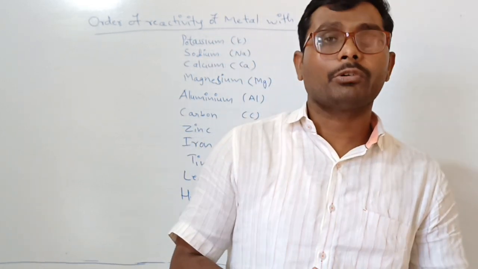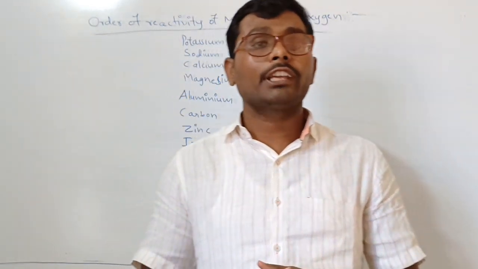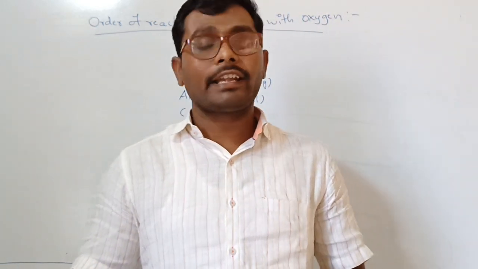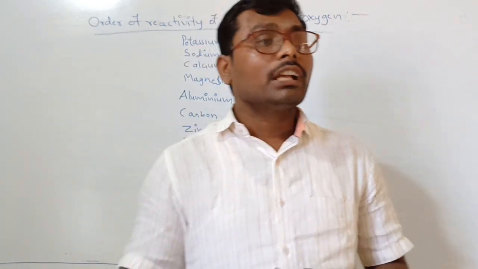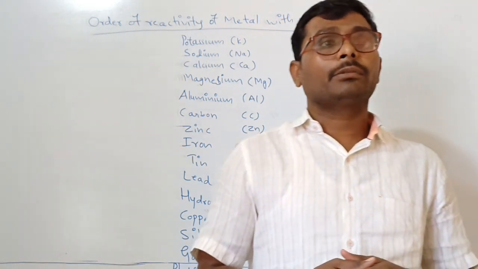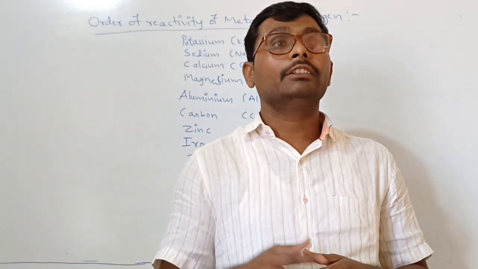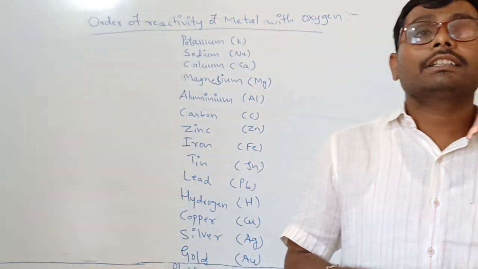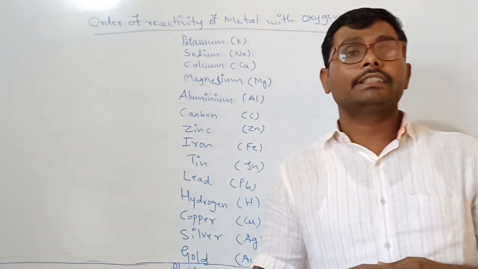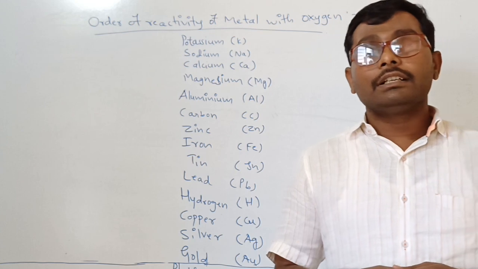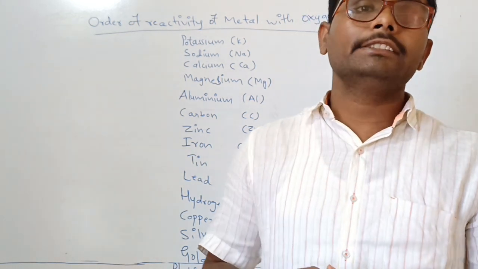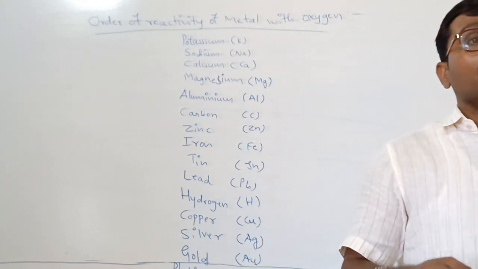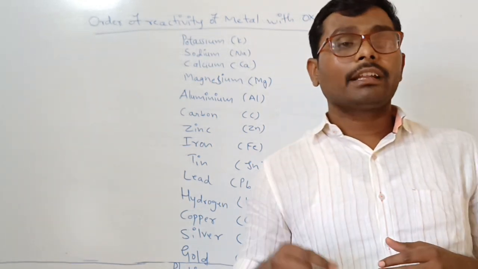Already two sessions are over. In the last two sessions we discussed the physical properties of metals and non-metals. Also, in the second class we discussed the chemical properties of metals, in one of them, metals react with air. Metals react with air means what? Oxygen. Metals react with oxygen to form the metal oxide.